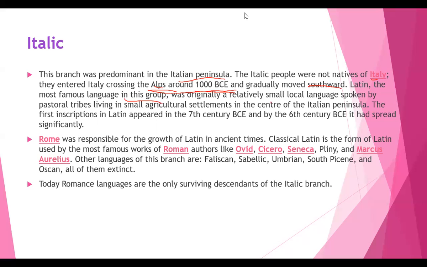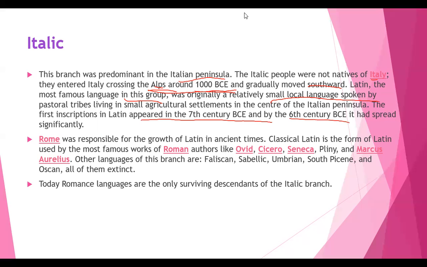It was originally a relatively small local language spoken by pastoral tribes living in small agricultural settlements in the center of the Italian peninsula. The first inscription in Latin appeared in the 7th century BCE, and by the 6th century BCE, it had spread significantly. In such a way the language spread, and the mixture of other dialects, languages and pronunciations changed as these people migrated from one place to another. And coming to Rome, it was responsible for the growth of Latin.